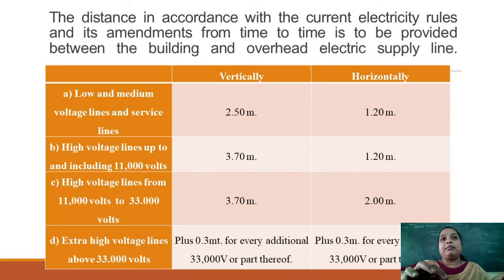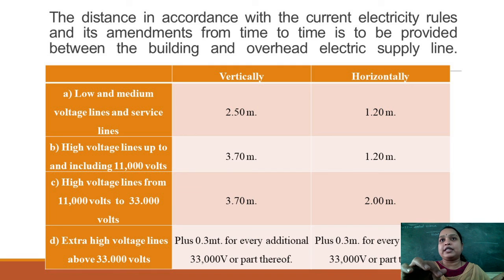In case an extra high voltage line is nearer to your home, that is above 33,000 volts, then you should add 0.3 meter to 3.7 meter, meaning up to 33,000 volts gives 3.7 meter vertical distance, and for that you have to add again 0.3 meter if it exceeds 33,000 volts.